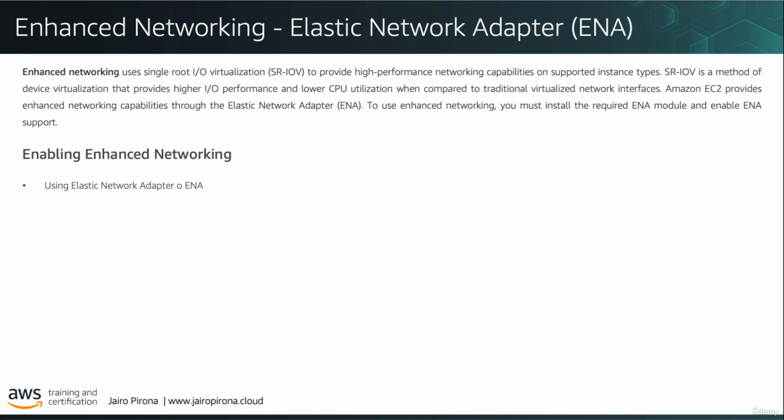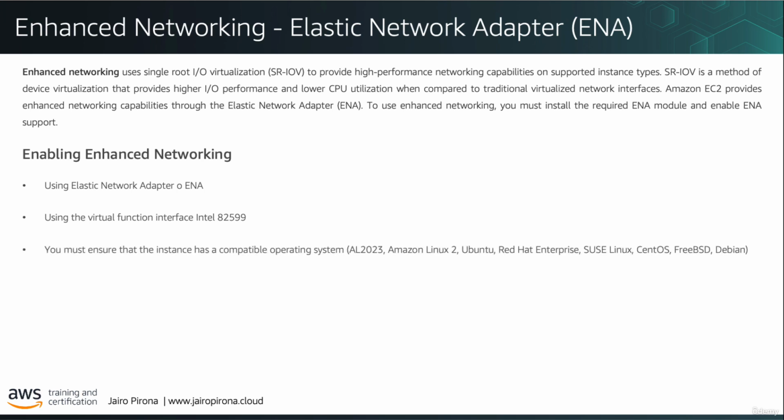The second method is through the Intel 82599 Virtual Function Interface, which supports network speeds up to 10 Gbps on supported instance types. In addition to selecting a compatible EC2 instance type, it is also necessary to ensure that the instance's operating system supports enhanced networking. These can be Amazon Linux, Ubuntu, Red Hat, CentOS, among others.